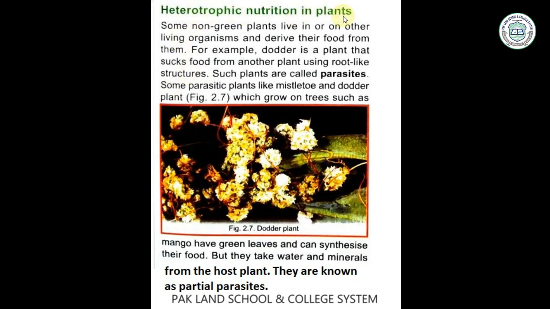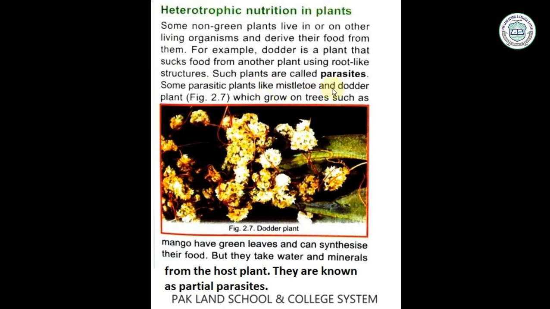Heterotrophic nutrition in plants. Some non-green plants live in or on other living organisms and derive their food from them. For example, dodder is a plant that sucks food from another plant using root-like structures. Such plants are called parasites.